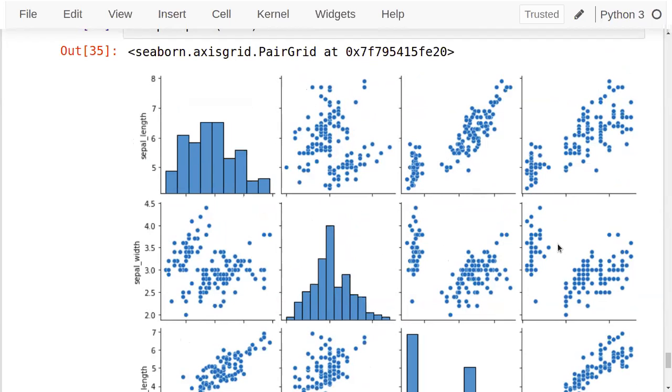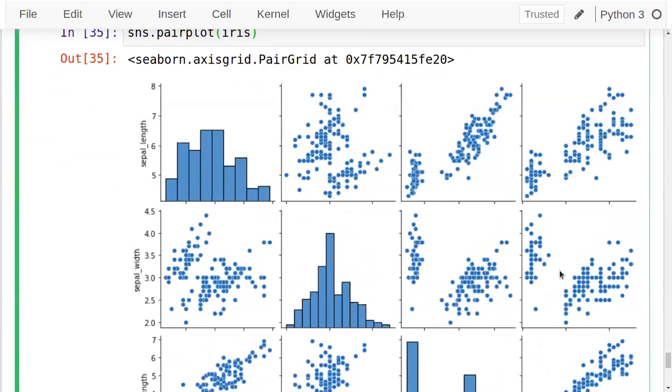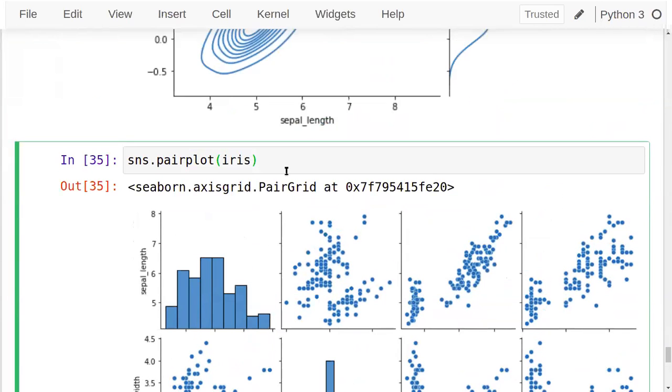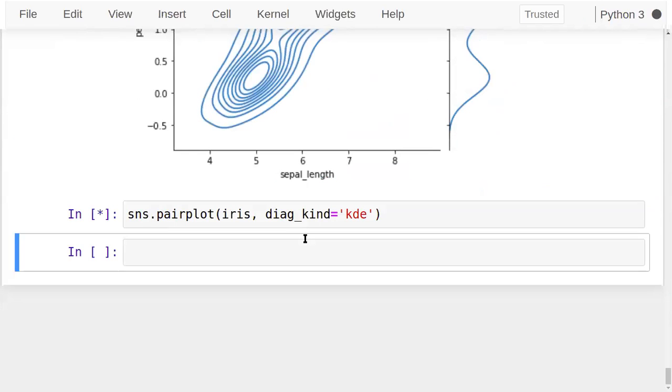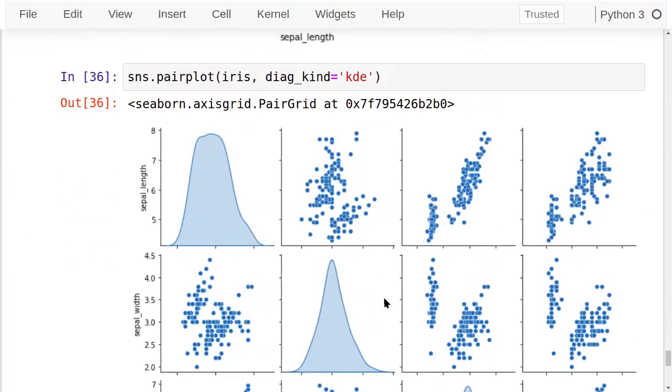See this. Directly I have applied a data frame here. This is the advantage: the direct data frame which I extracted, I have applied it there and now we can see this. This is how it's possible. It can even contain some parameters also. I want to change the diagonal plot. I got the diagonal values in KDE format, so the distribution of data can be seen.